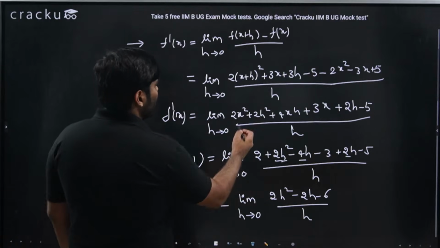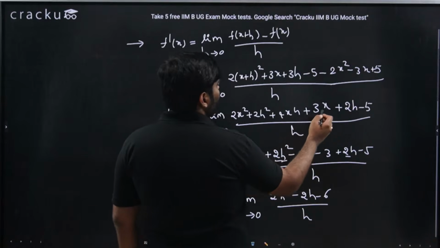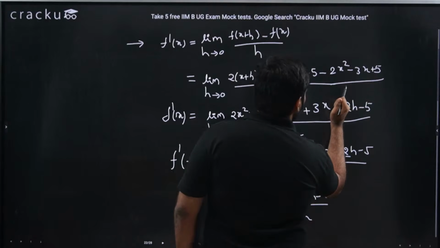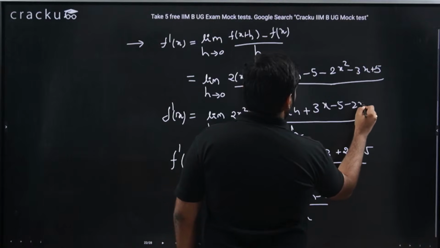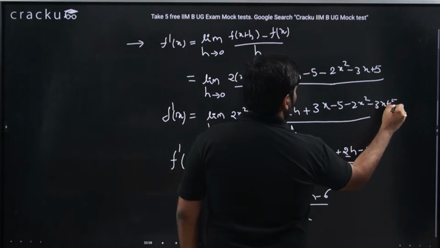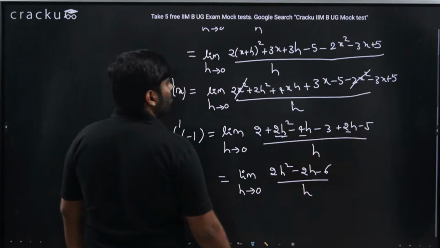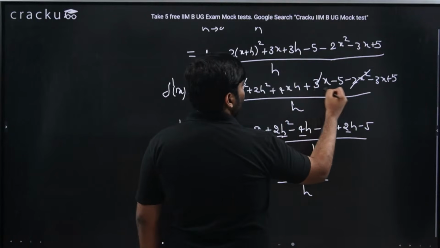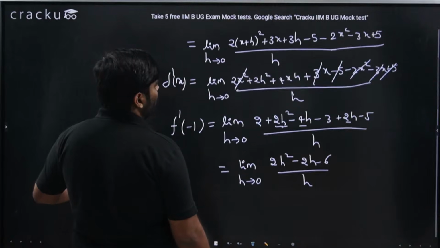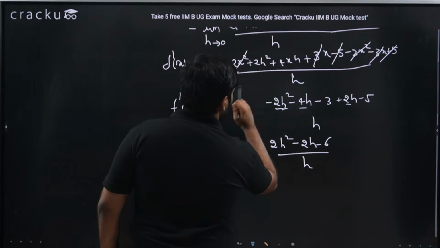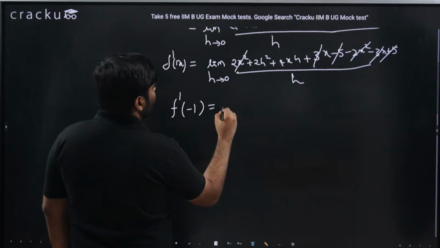So this should be what? 2x square plus 2h square plus 4xh plus 3x. There is no more 2h. This is plus 3x minus 5 minus 2x square minus 3x plus 5. So what am I getting? 2x square going away. I should be getting 3x also going away. Minus 5 plus 5 also going away. Then I would be getting 2h square plus 4xh.